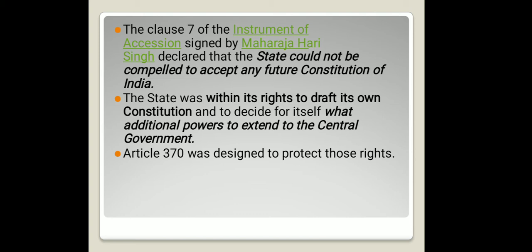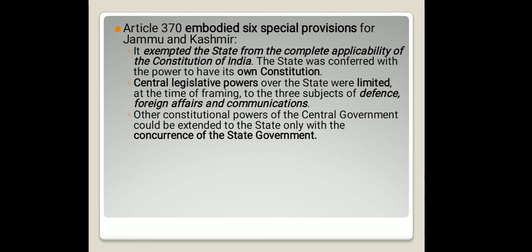In fact, a separate constitution was made by the Constituent Assembly of Jammu and Kashmir, and it was in vogue until 5th of August 2019. It had many parts, many schedules and many acts, and we will take a detailed look at the Constitution of Jammu and Kashmir in a separate video. Article 370 embodied 6 special provisions for Jammu and Kashmir, which are as follows.